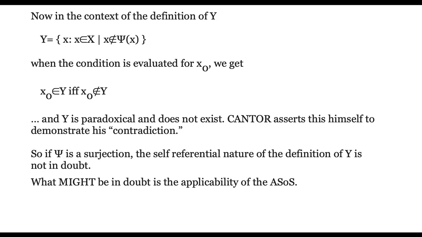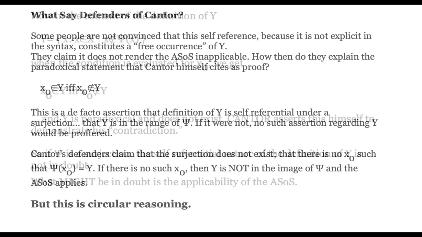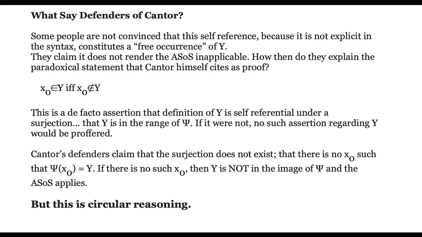Now, what might be in doubt, or what people claim is in doubt, is the applicability of the Axiom Schema of Specification. What say the defenders of Cantor on this count? Well, some people are not convinced that this self-reference, because it is not explicit in the syntax, constitutes a free occurrence of y. They claim it does not render the axiom schema inapplicable.